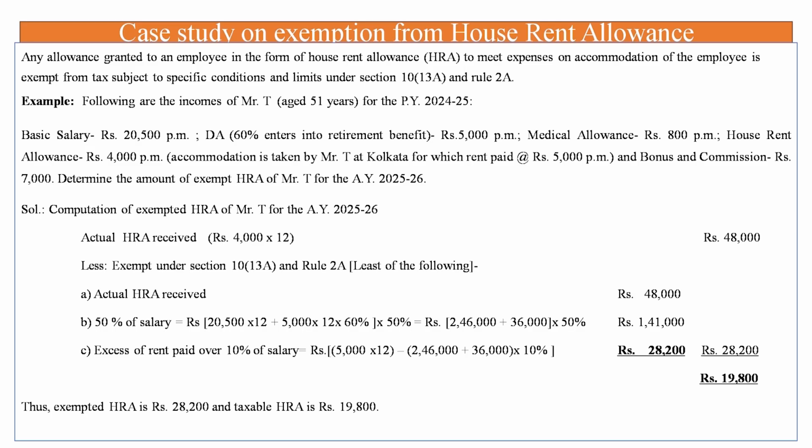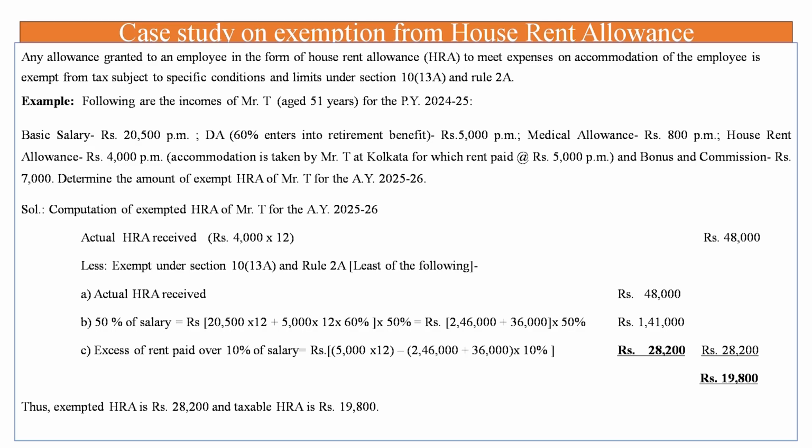Here we see that Mr. T got house rent allowance at the rate of 4,000 per month. So actual HRA received is 4,000 into 12, that is 48,000. He took accommodation at Calcutta and paid rent of 5,000 per month. So here the place is Calcutta, so the rate will be 50% of salary. Here salary means basic salary, that is basic salary of 20,500 into 12 plus DA.